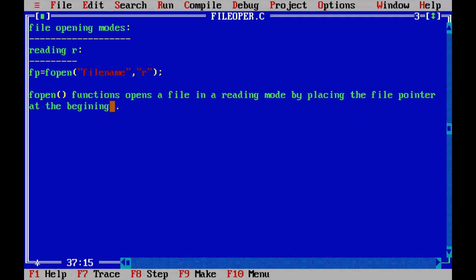At the end of every file, we have one particular character, which is end of file. When end of file is there, that file content is over.